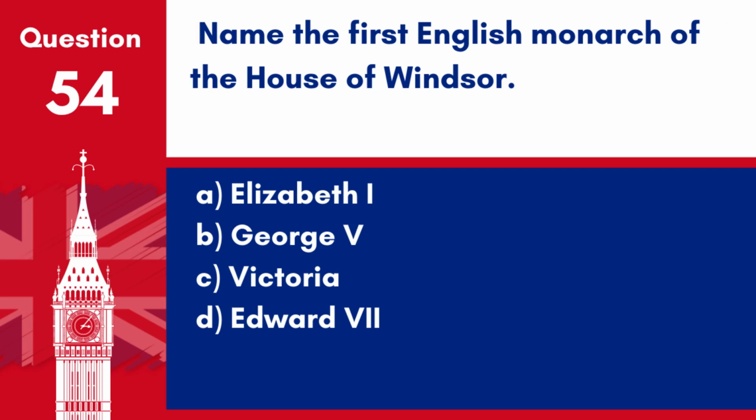Question 54. Name the first English monarch of the House of Windsor. A. Elizabeth I. B. George V. C. Victoria. D. Edward VII. Answer B. George V. George V was the first monarch of the House of Windsor, rebranding the family name from Saxe-Coburg and Gotha due to anti-German sentiment during World War I.